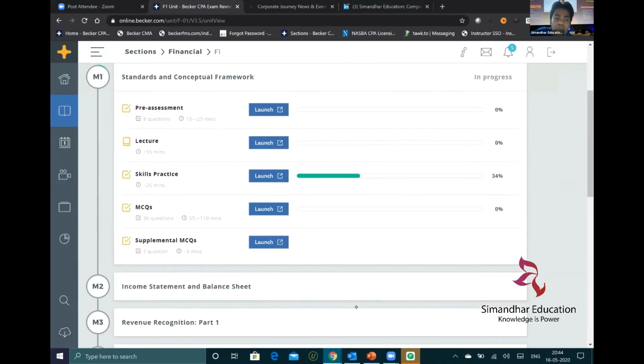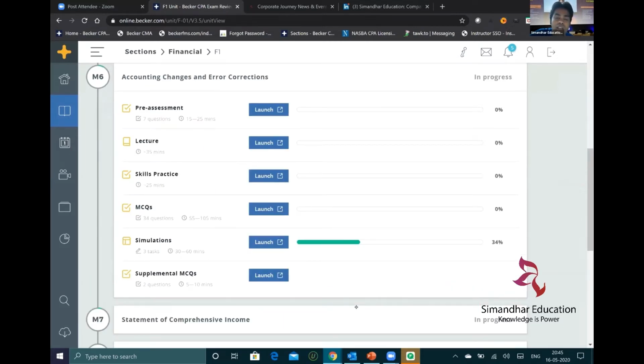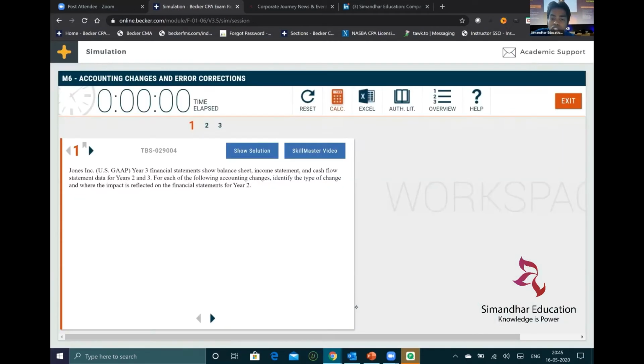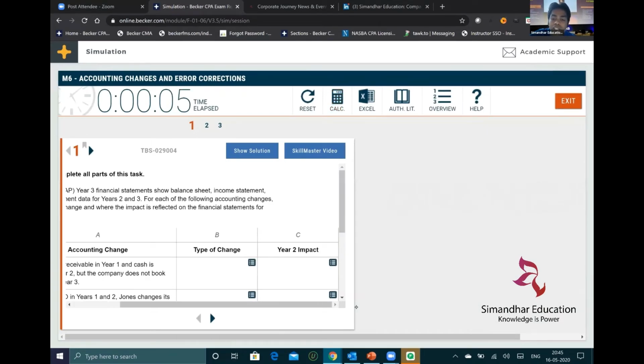So when we talk about SIMS, right? So what are SIMS here? I'll just show you how the simulation looks. So this is how the simulation looks, because in these SIMS, you are given an authoritative literature, which is nothing but an open digital book, where you will need to answer by seeing that literature and all.